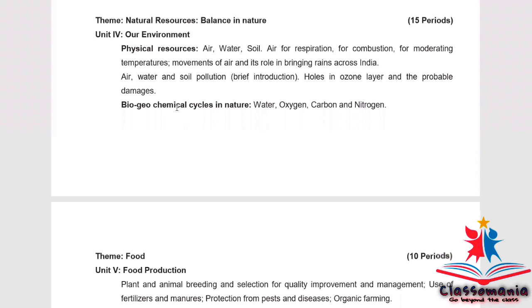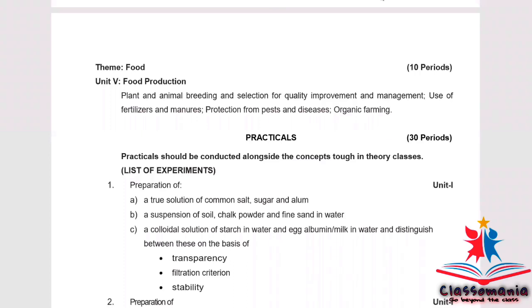From Unit 4, nothing has been deleted. The complete unit is there in the syllabus. From Unit 5, the chapter Improvement in Food Resources, that means the complete food production, the whole chapter is being deleted from the syllabus, that is chapter number 15, Improvement in Food Resources, is also not there in this syllabus.